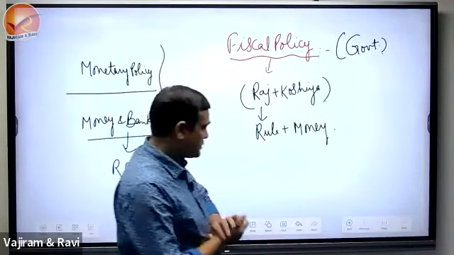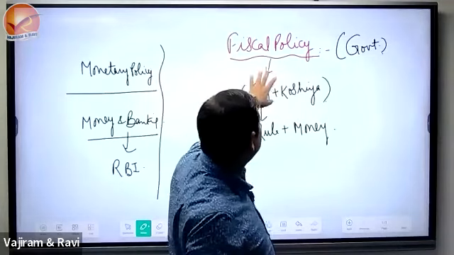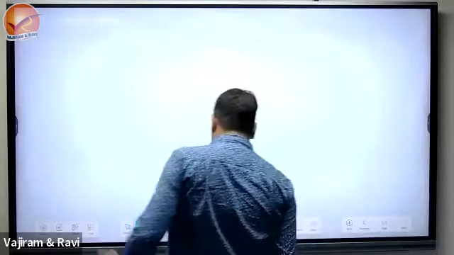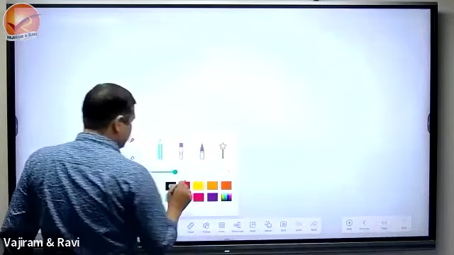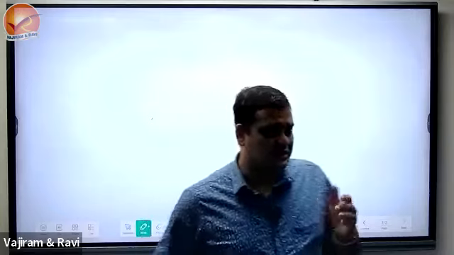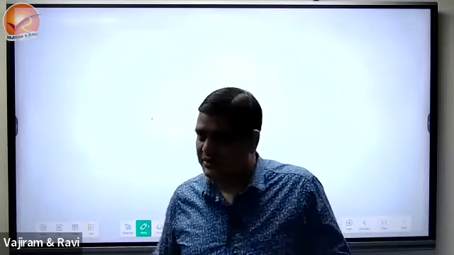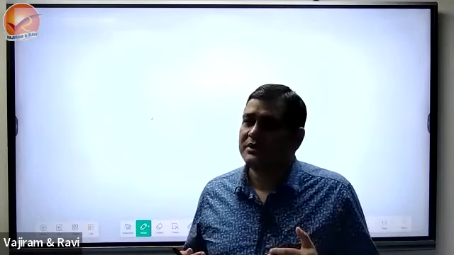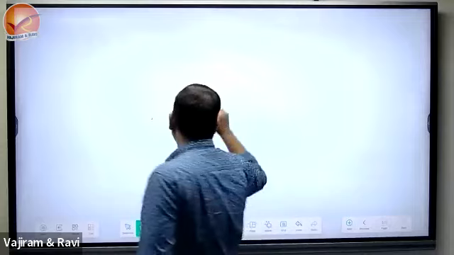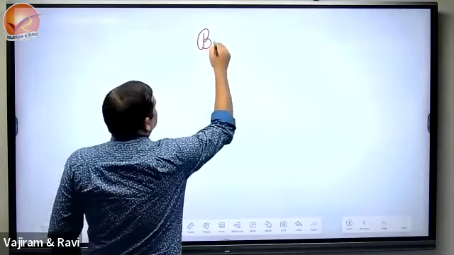So fiscal policy is the policy by the government, and every year the fiscal policy document is mainly the budget, because that shows what expenditure the government is going to make and what the government is going to receive. So there is a document called the budget.